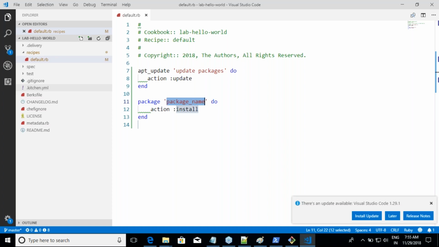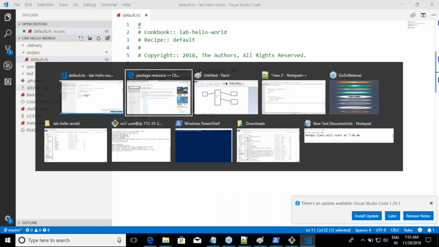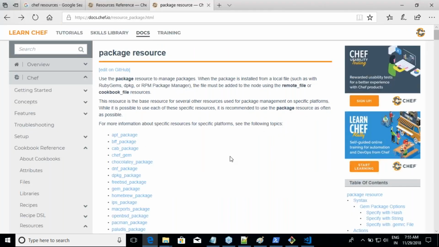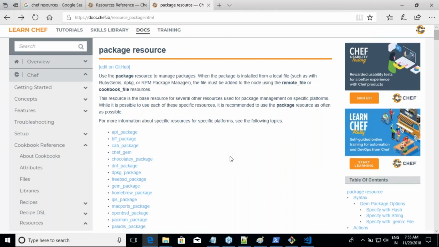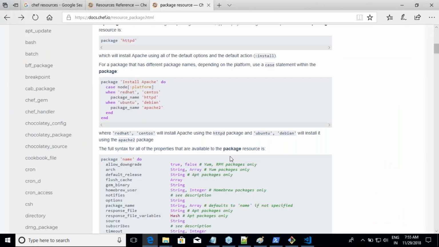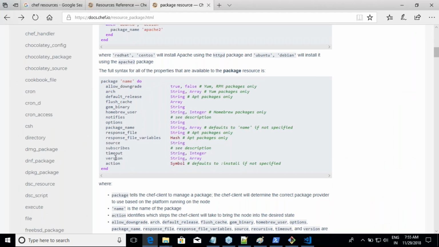So package, and now let us look at what he tries to tell about a package. Every time refer the syntax. Now he's trying to tell that package name, and I have the following attributes and I have the following actions, right? So there is an attribute called package underscore name which you have to pass, and then the package name for us is git. Yes, and now see what he tries to tell. If you don't give this value, I will default to the name. And what is the name? Where do you enter the name over here?